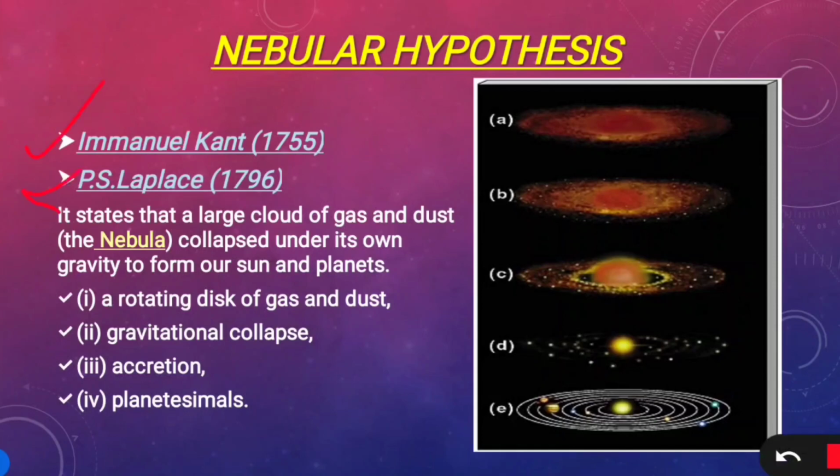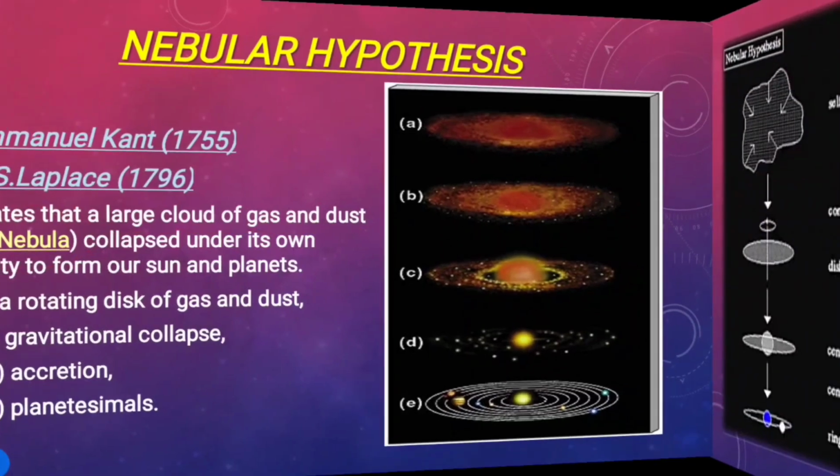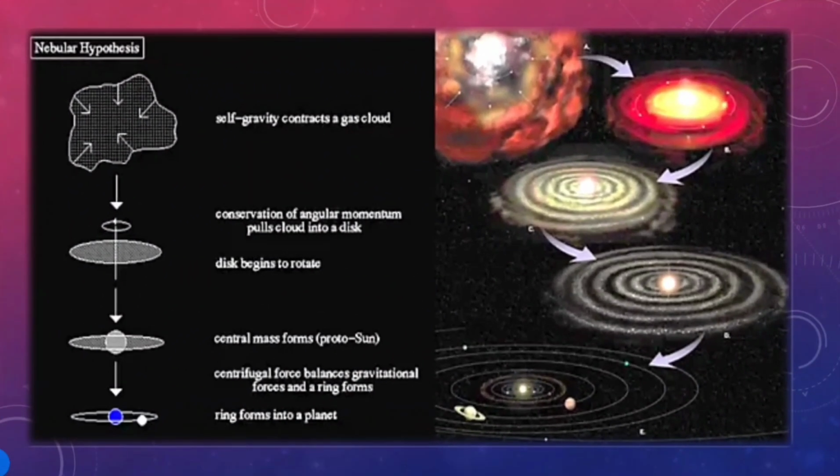After that, the great mathematician P.S. Laplace in 1796 revised this hypothesis. They introduced a new term, which is nebula. Nebula was a large cloud of gas like helium and hydrogen and dust particles. This hypothesis considered that the planets were formed out of this nebula.